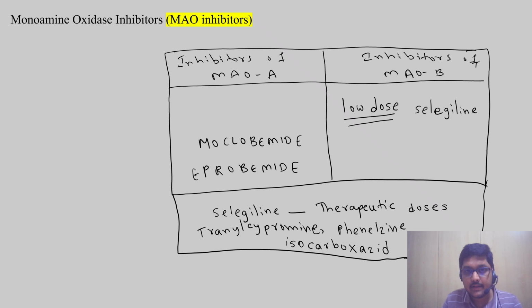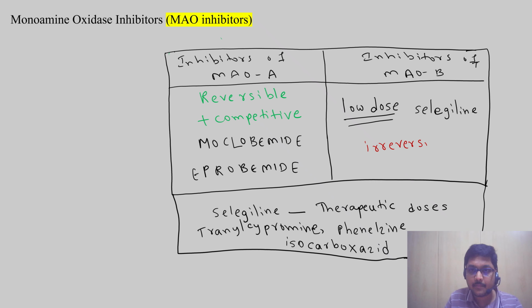Again, is there any point like reversible or irreversible inhibitors? Yes, there is. Moclobemide and iprobemide come under reversible, that is, competitive inhibitors of monoamine oxidase A. Then who are irreversible? Low dose selegiline and the non-selective monoamine oxidase inhibitors, all of them are irreversible.